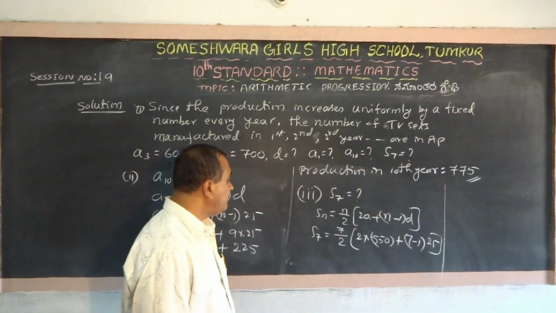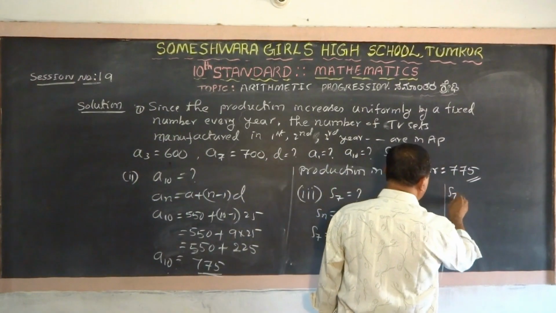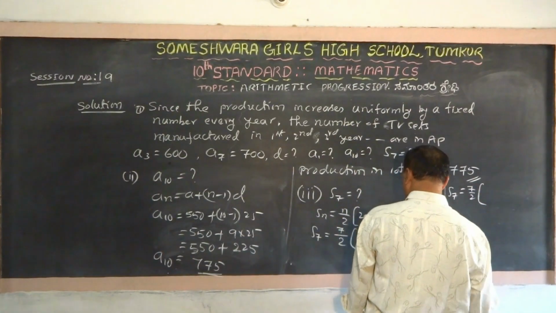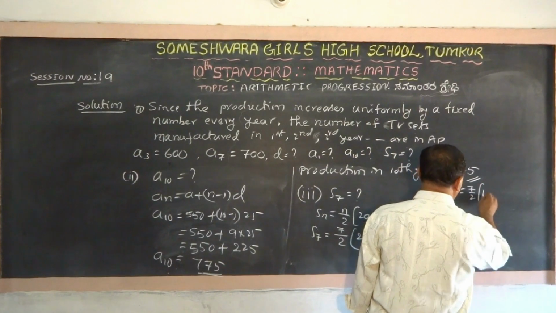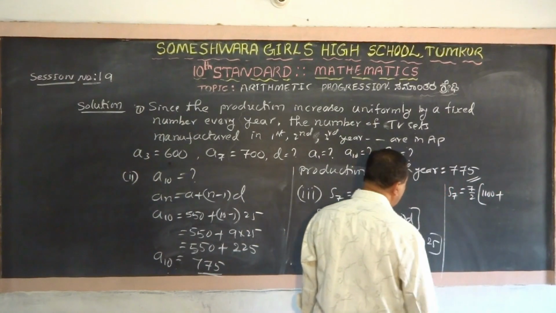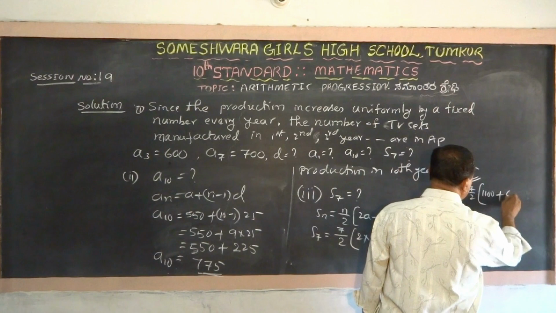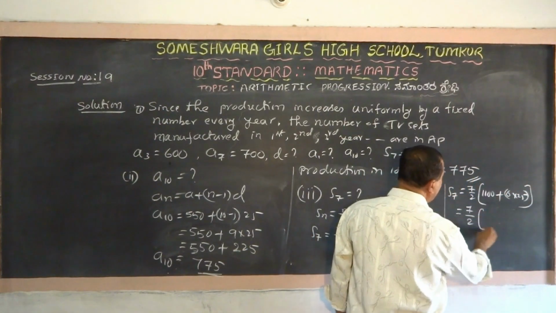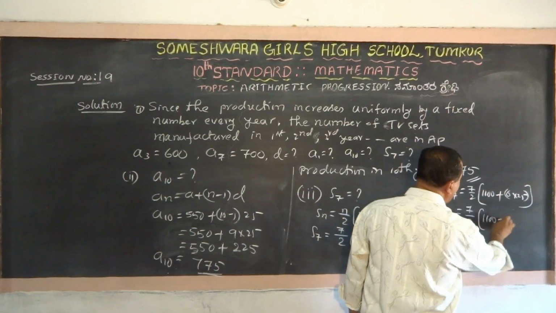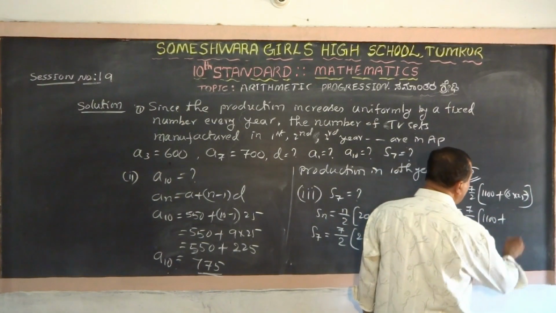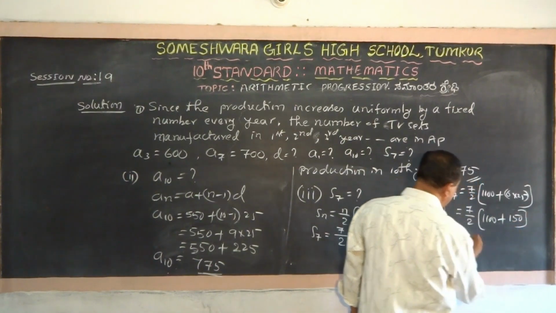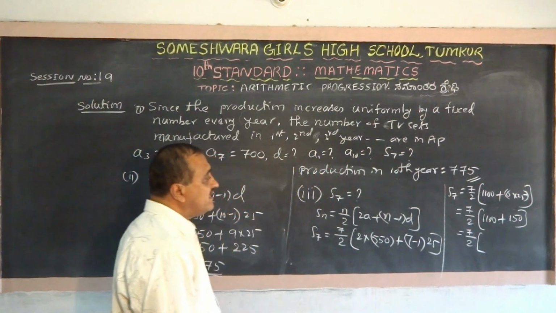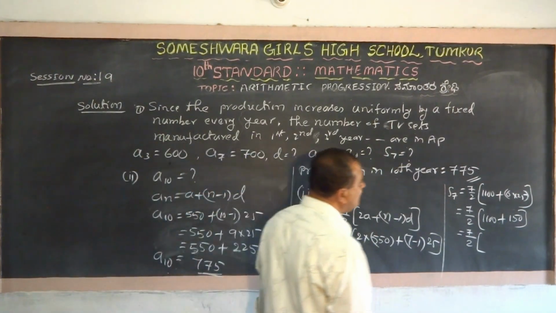So S7 is equal to 7 by 2 into 1100 plus 6 into 25. So this is 7 by 2 into 1100 plus 150. Is it right? This is 7 by 2 into how much? 1100 plus 150, 1250.